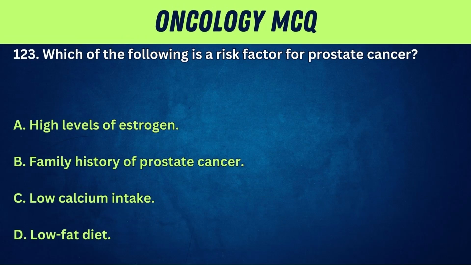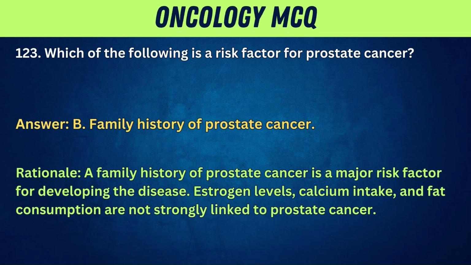123. Which of the following is a risk factor for prostate cancer? A. High levels of estrogen. B. Family history of prostate cancer. C. Low calcium intake. D. Low-fat diet. Answer: B. Family history of prostate cancer. Rationale: a family history of prostate cancer is a major risk factor for developing the disease. Estrogen levels, calcium intake, and fat consumption are not strongly linked to prostate cancer.